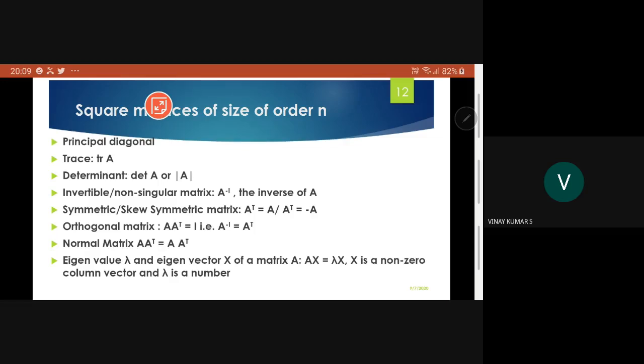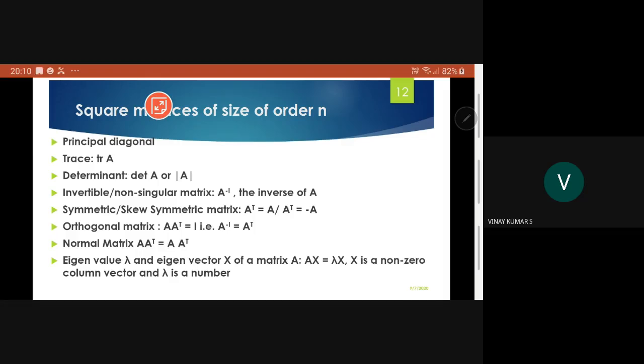Next, symmetric and skew symmetric matrices. A matrix is said to be symmetric if A transpose is equal to A, and it is called skew symmetric if A transpose is equal to minus A. Similarly, a matrix is known as orthogonal. See here, from trace onwards, the principal diagonal, trace, determinant, invertibility, and symmetric and skew symmetric matrices are all characteristics of a square matrix.